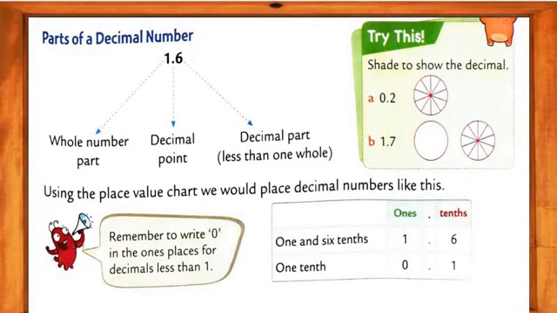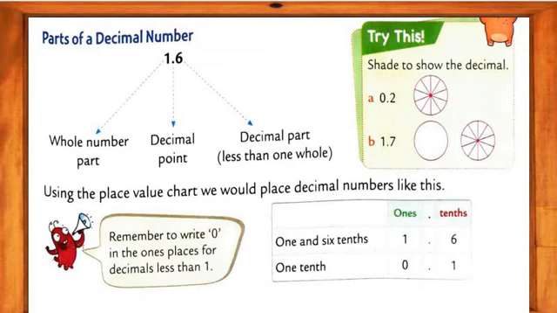The parts of the decimal. So let's check, my dear students, the parts of a decimal number. The parts of a decimal number show the whole number, the decimal point, and the decimal part less than 1. Understood? So the parts of the decimal show the whole number part, the decimal point, and the decimal part less than 1.